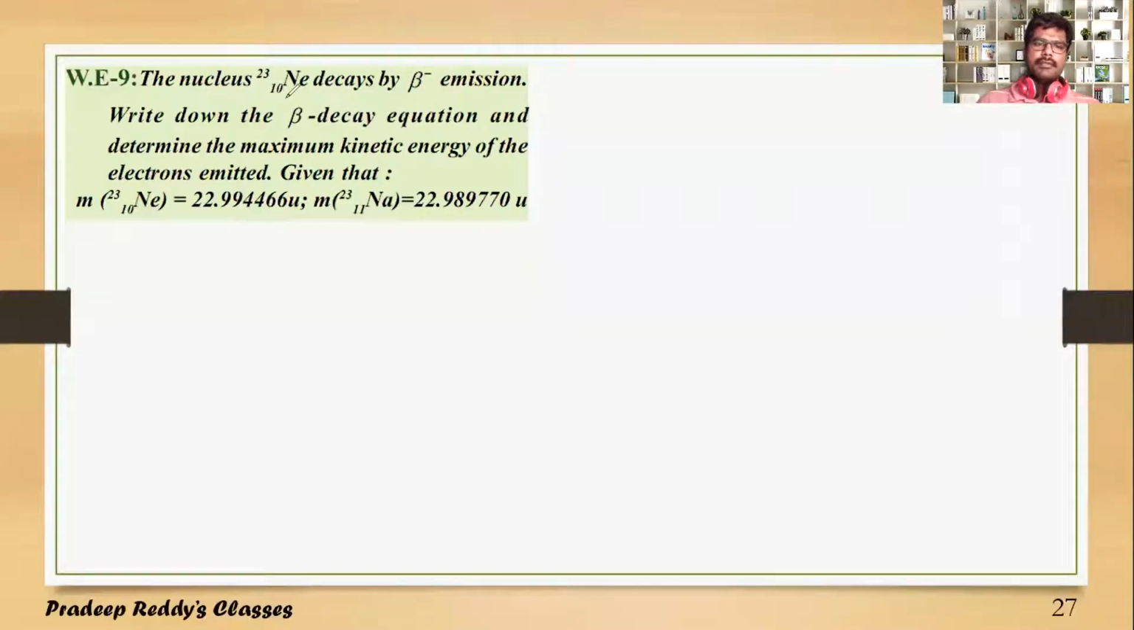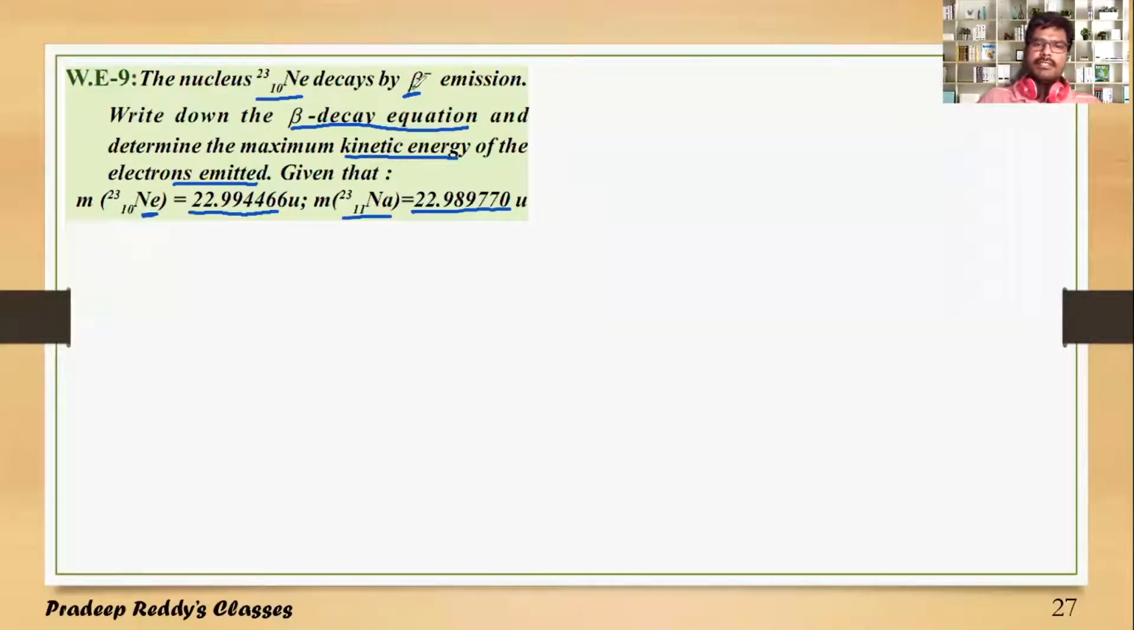The nucleus Ne-10-23 decays by beta minus emission. Write down the beta decay equation and determine the maximum kinetic energy of the electrons emitted. Given mass of neon is 22.994466 AMU and mass of sodium is 22.987770 AMU. So you should write down the nuclear reaction first.